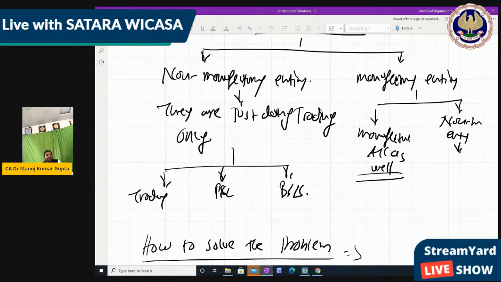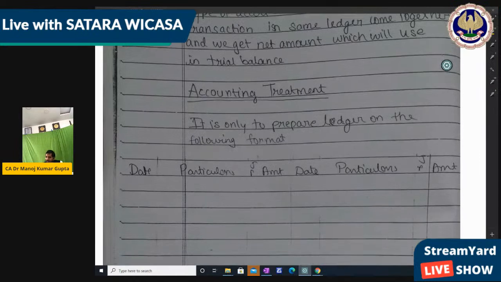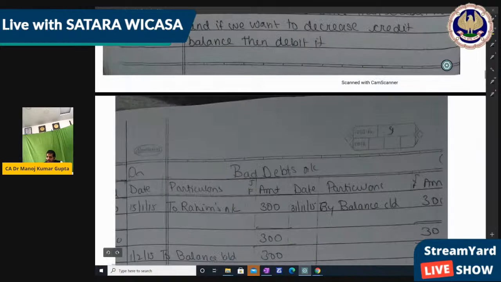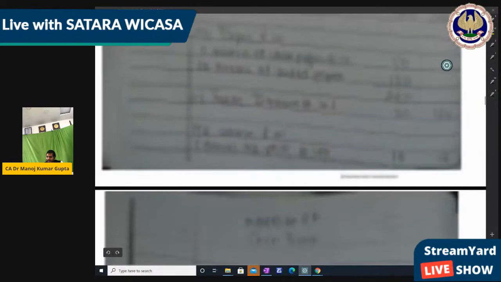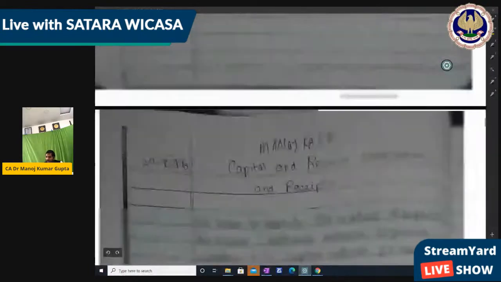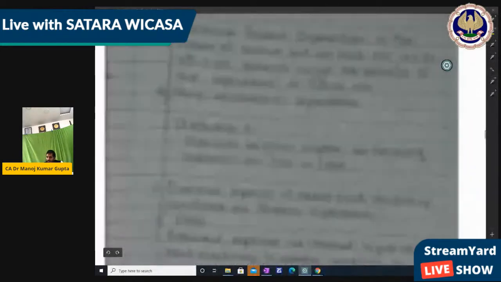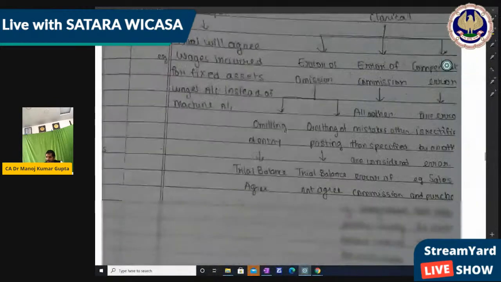So now, before the steps of how to solve the problem, we will write all the notes for final accounts, which I had already given to you. So just read the notes so that we get the proper idea of final accounts. These are the basic part which we use in other chapters, like in the rectification of errors, etc. But now I am jumping to the final accounts. Okay, so it's a rectification of error.